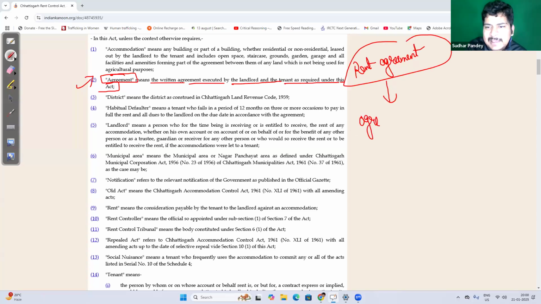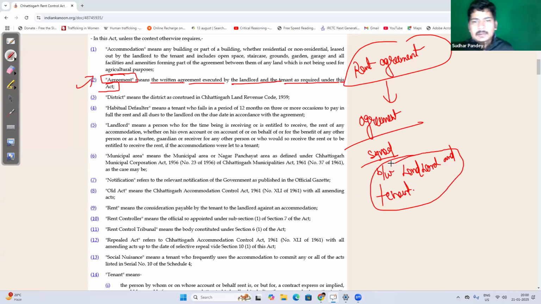An agreement signed between landlord and tenant, right? For the purpose of this act, that is known as agreement, right? Now, district means the district constituted under Chhattisgarh Land Revenue Code, CGLRC.